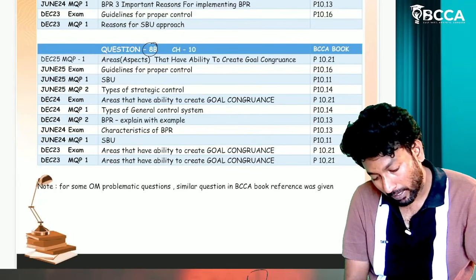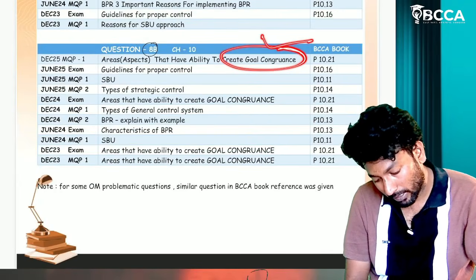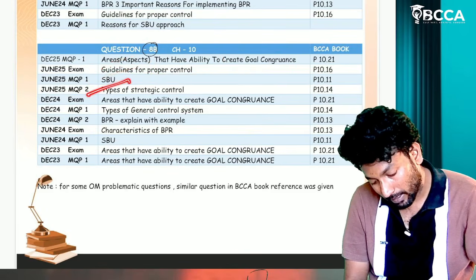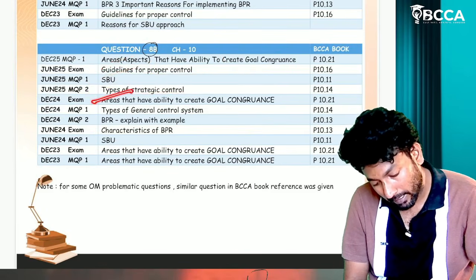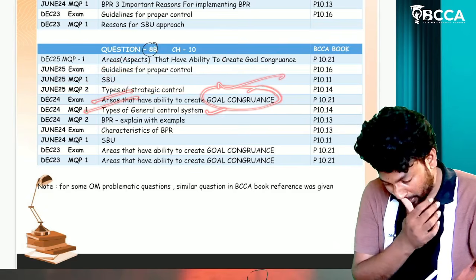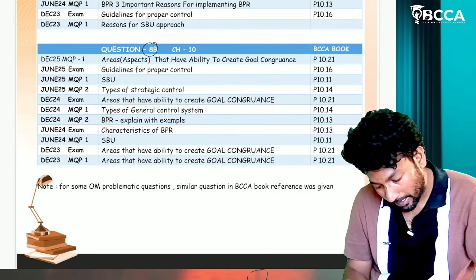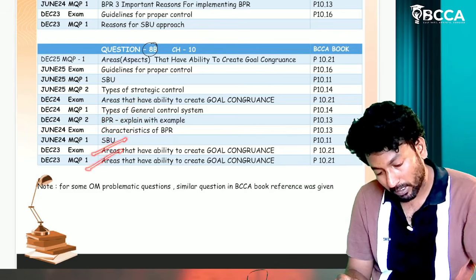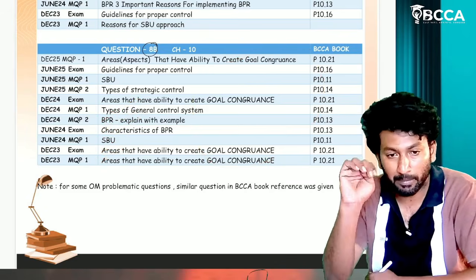Areas that have ability to create goal congruence concept, guidelines for proper control, repeated SBU, repeated strategic controls, repeated types of general control system. Okay, explain BPR, repeated characteristics of BPR, repeated SBU, repeated areas, goal congruence. See, goal congruence question was asked 4 times, sir.